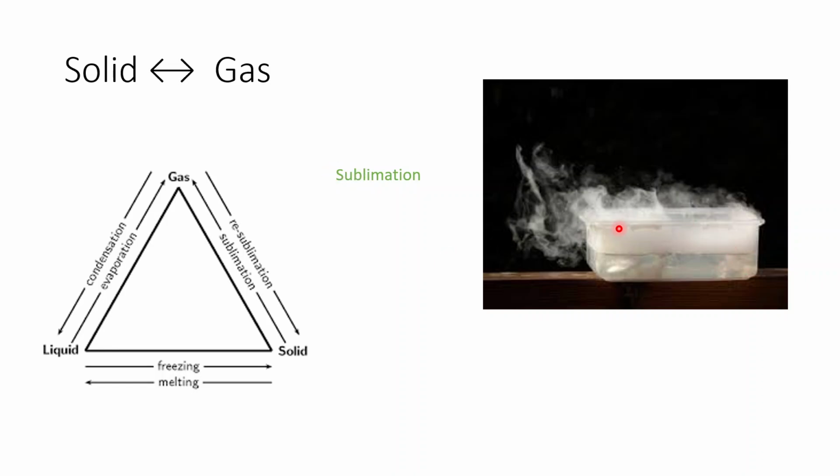If you look at the triangle, it represents all changes of state. Solid turns to liquid, it is called melting. Liquid turns to gas, it is called evaporation and then boiling. Gas turns to liquid, condensation. Liquid turns to solid, it is freezing. And solid converts directly to gas, just like here, it is sublimation.